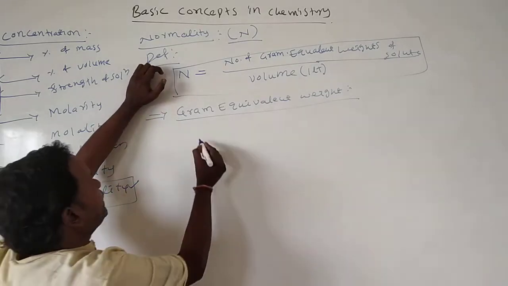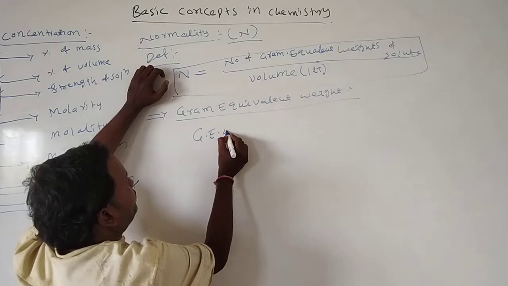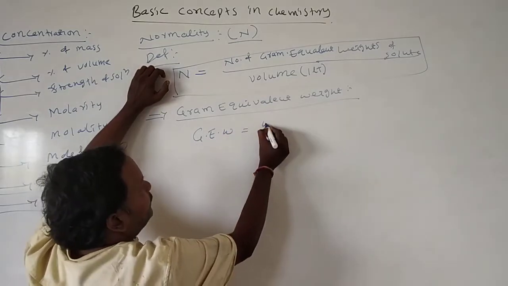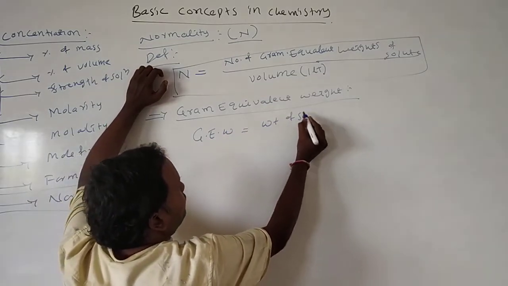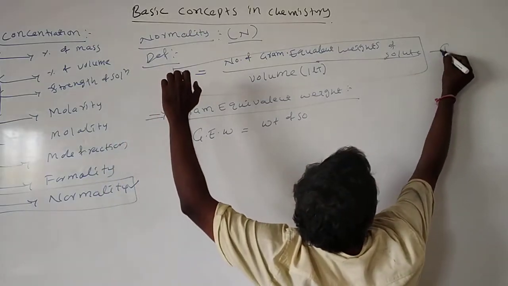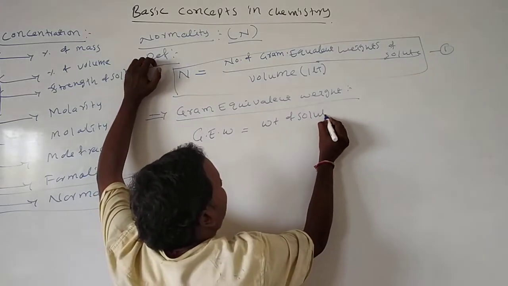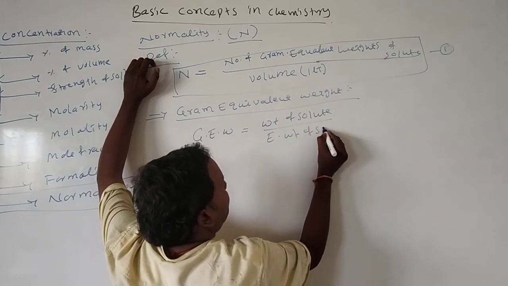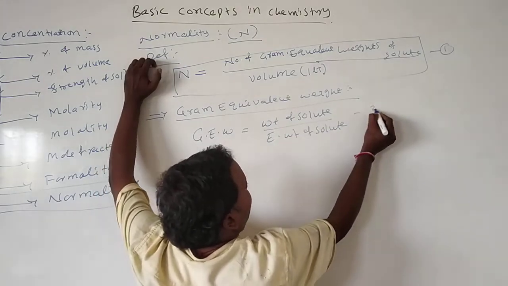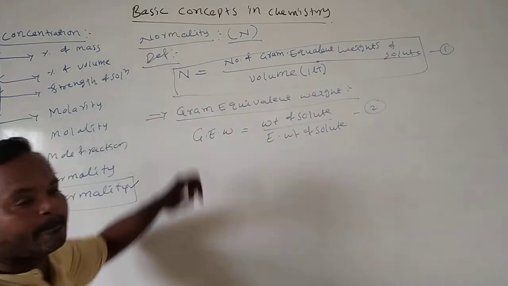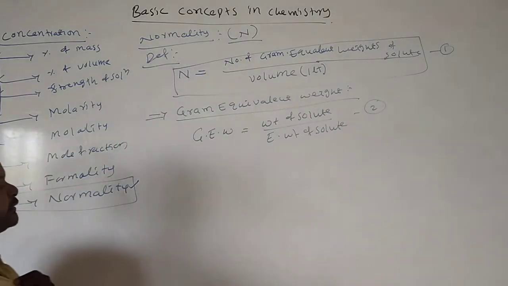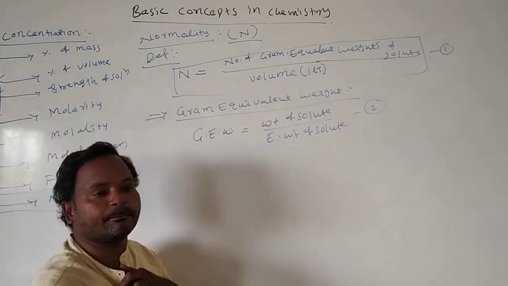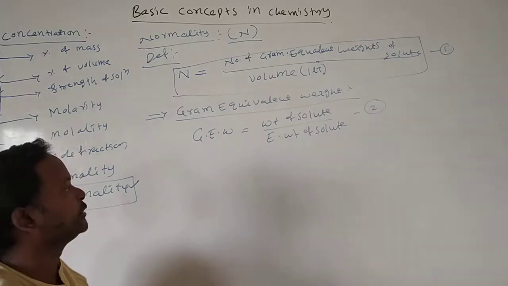Gram equivalent weight is equal to weight of solute by equivalent weight of solute. This is the second equation, and N equals number of gram equivalent weights per liter is the first equation.